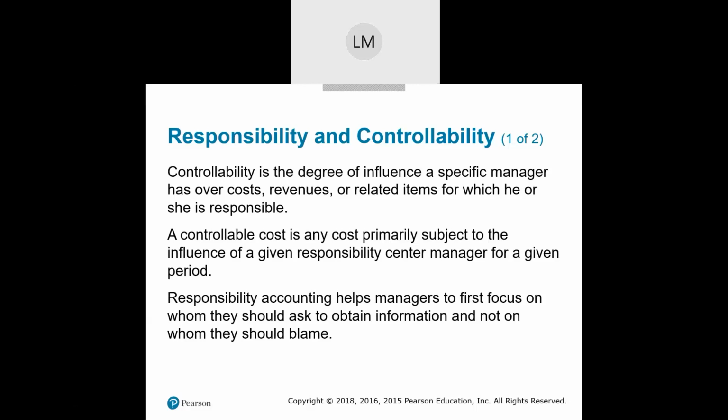Some of the higher ups may not realize the impact of an increased cost of direct materials or direct labor when they negotiated a labor contract with the union that's running one of our production facilities.